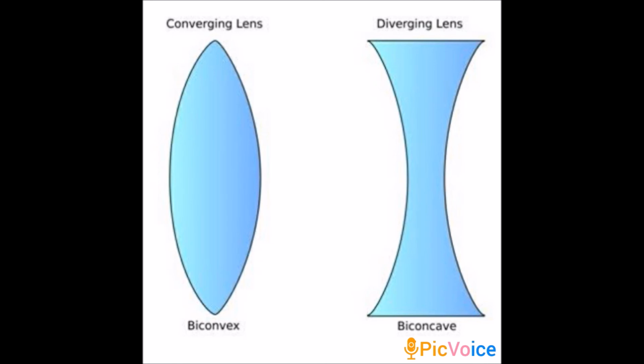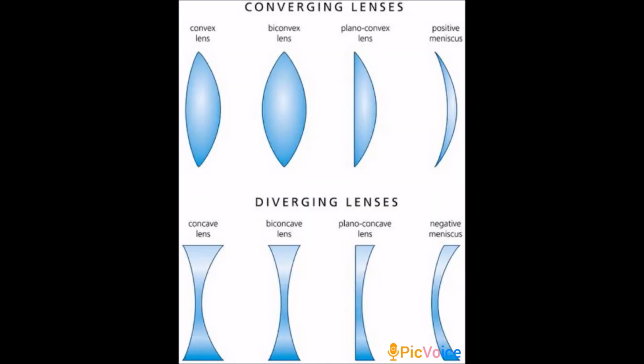Okay, so the next one is other types of lenses. First we saw the convex and concave lens. Next we are going to see some other types of lenses. The first one is the plano-convex lens. The plano-convex lens is another type of lens. Look at the image.